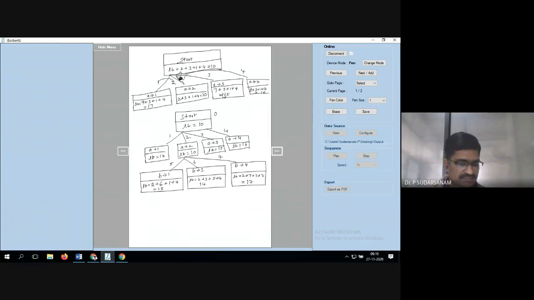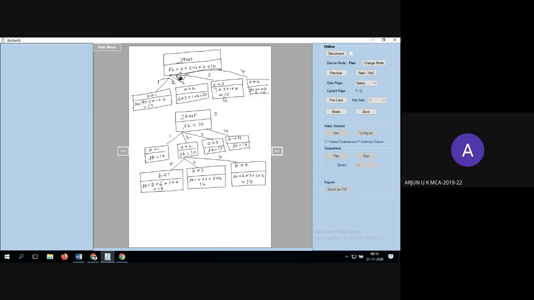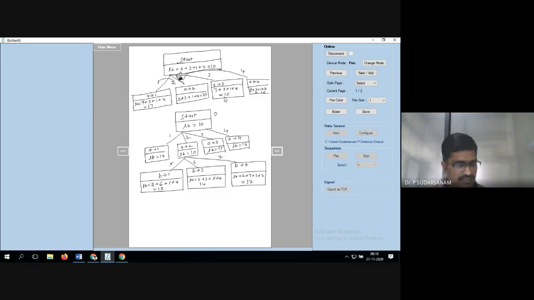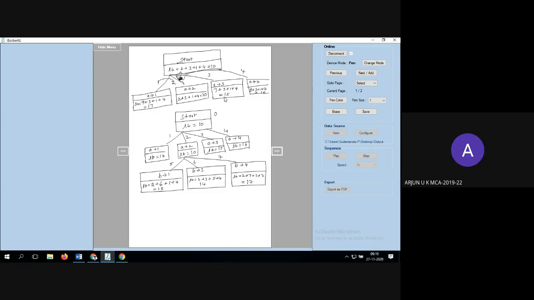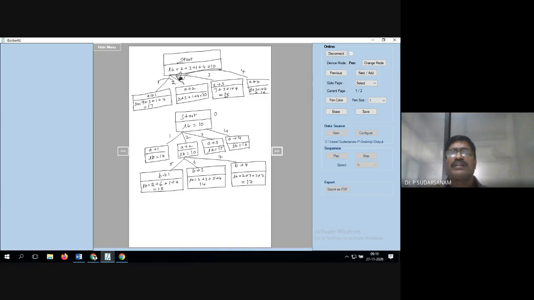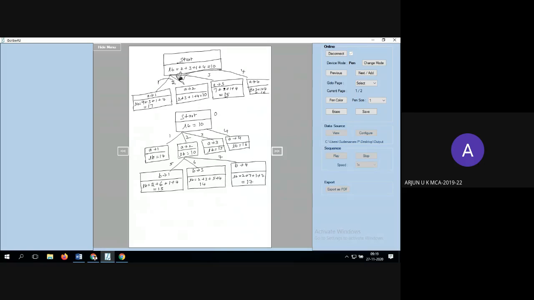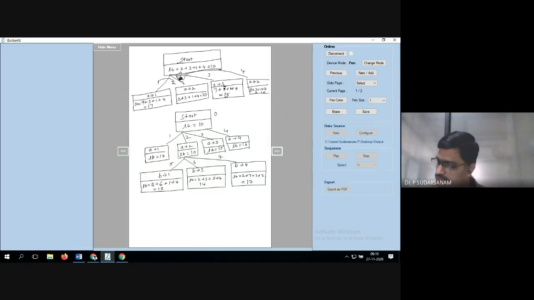7 plus 4. Similarly, that row, that column, don't take it. 7 plus 4 plus 5 plus 4. I'll write it the same way so that you will not get any confusion here. 7 plus 4 plus 5 plus 4. Now how much?